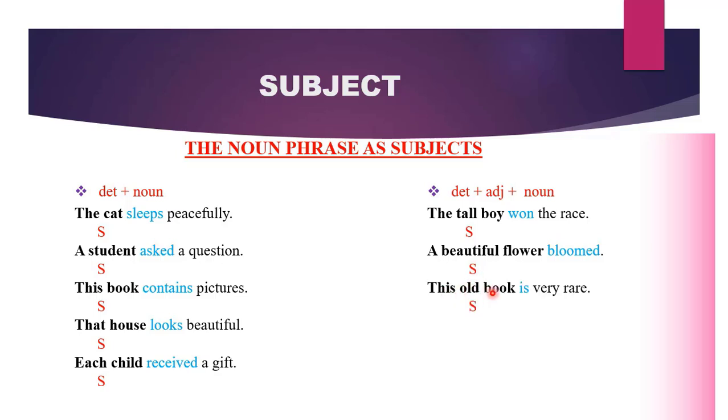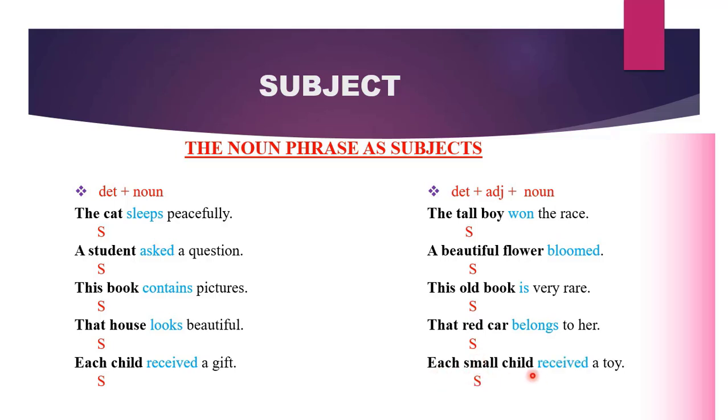This old book is very rare. What is very rare? This old book. Therefore, this old book is functioning as our subject and not only book. That red car belongs to her sister. That is a determiner. Red is an adjective, car is a noun, and together it is a noun phrase. And what is its function? It is performing the role of a subject.